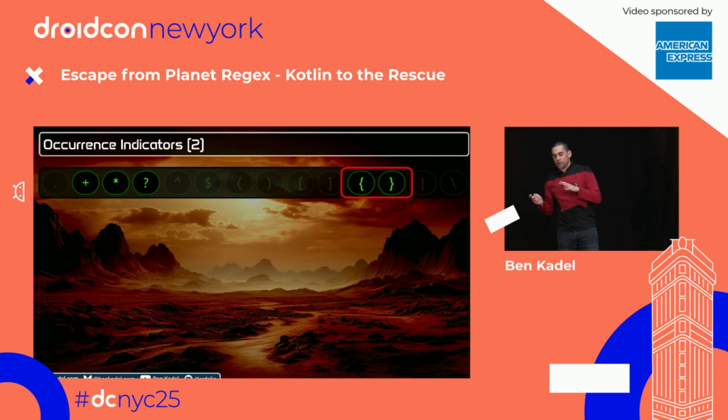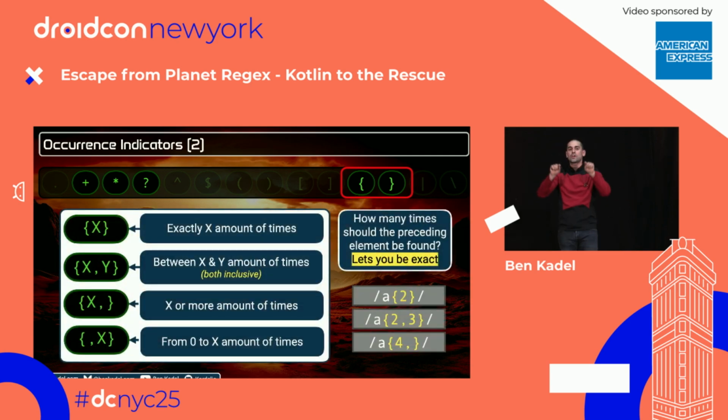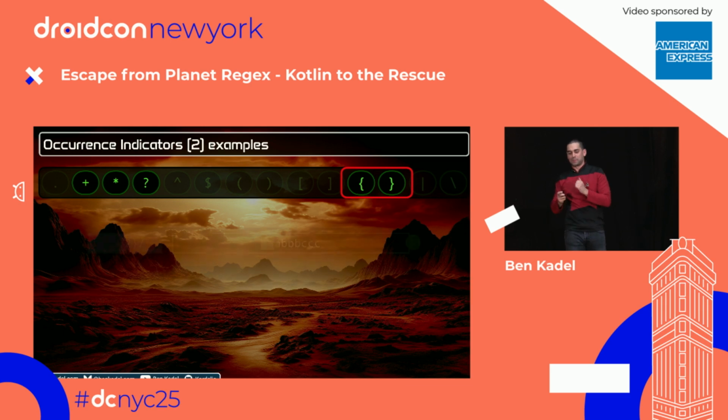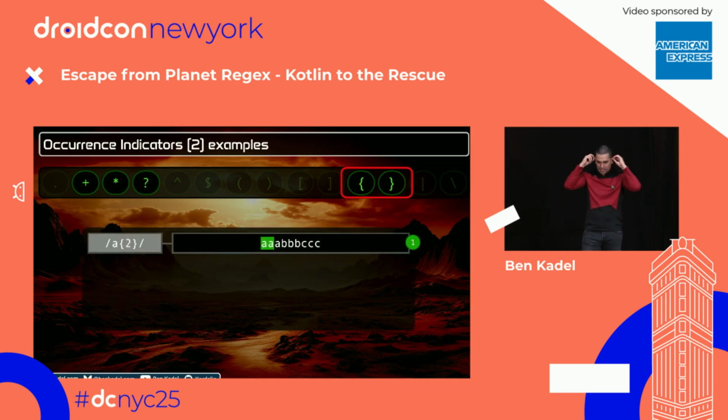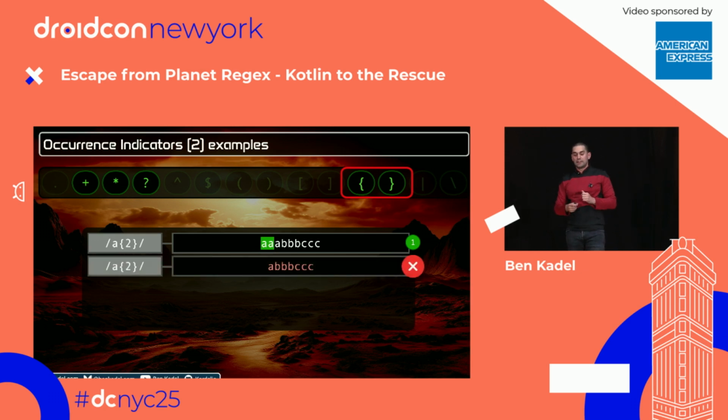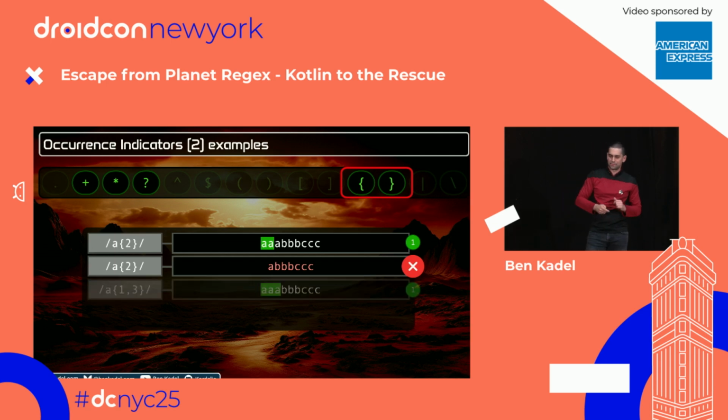But the real side of occurrence indicators is being really precise about how many you want. And we use the curly brackets here in regex to say, hey, I want to see that 15 times. Or you give it a range between 3 and 6 times. You give regex a bit of choice. Again, let's see some examples. It's far easier that way. Here I'm saying, regex, I want exactly 2 A's, no more, no less. So it finds 2 A's, as you can imagine. Here, there's only 1 A. It's not enough A's. We needed 2, so it's a fail.